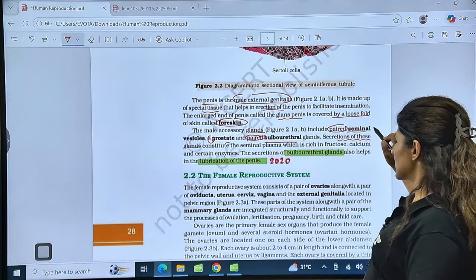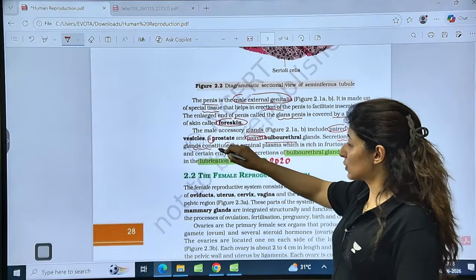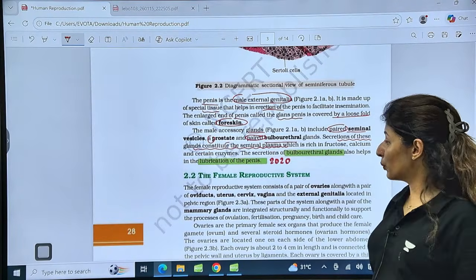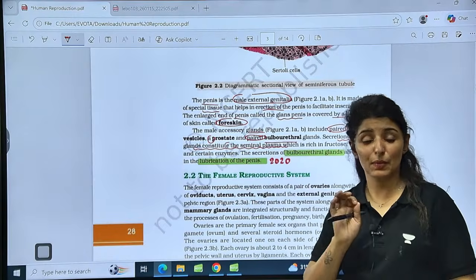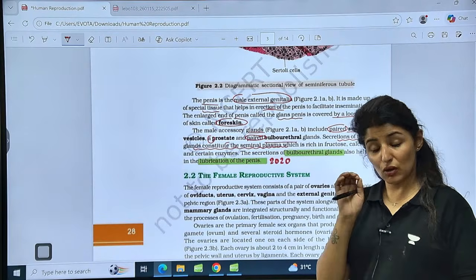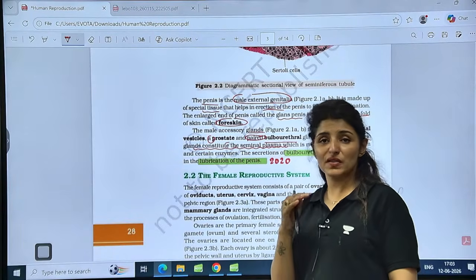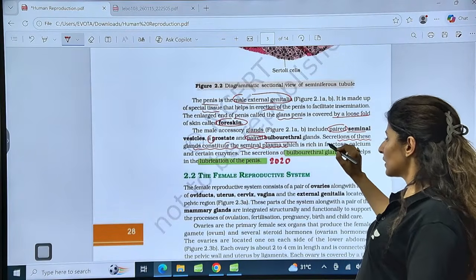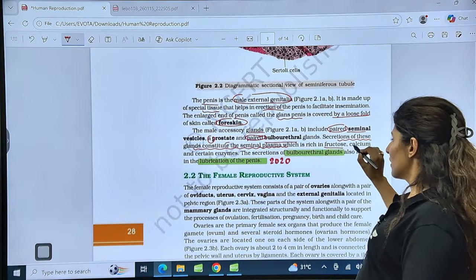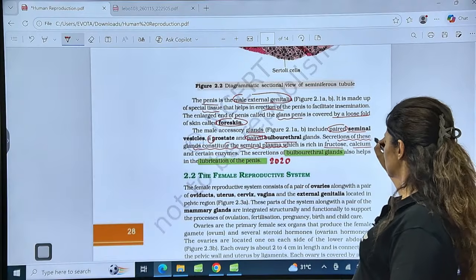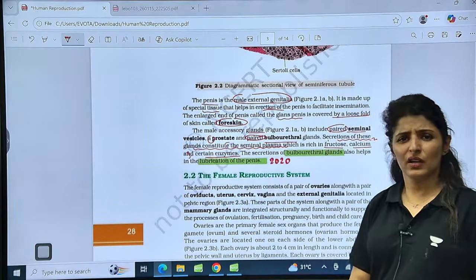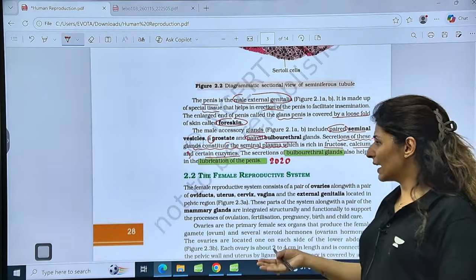So, secretions. Now, note this line. Secretions from these glands. All the 3 glands will secrete to constitute seminal plasma. So the components of seminal plasma come from all the 3 glands. And what are they rich in? What is the composition? Fructose, calcium, and certain enzymes. You don't have to learn a lot. Fructose, calcium, and certain enzymes.